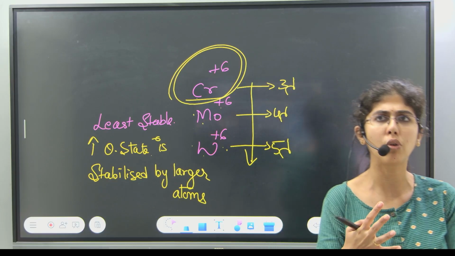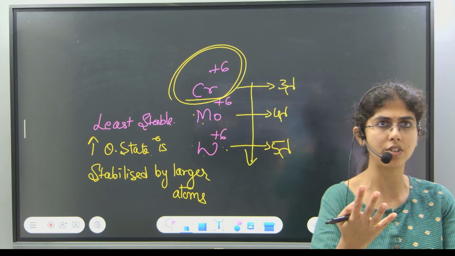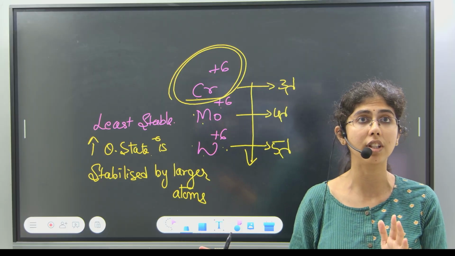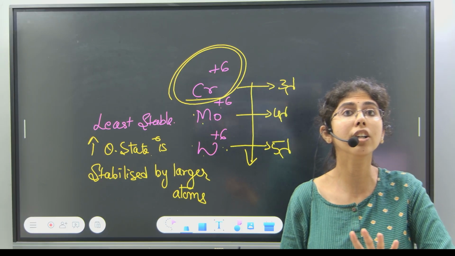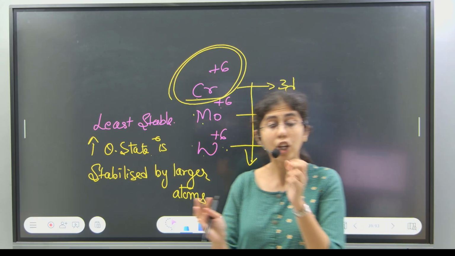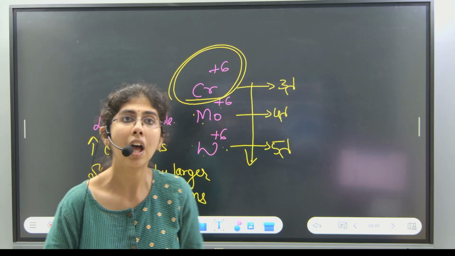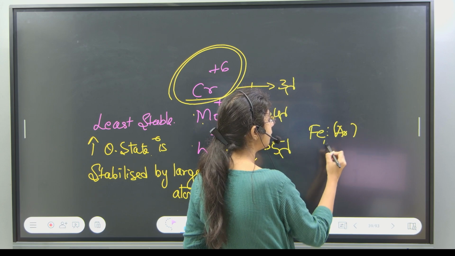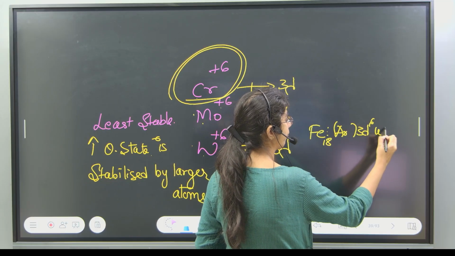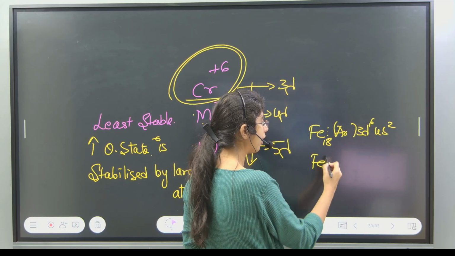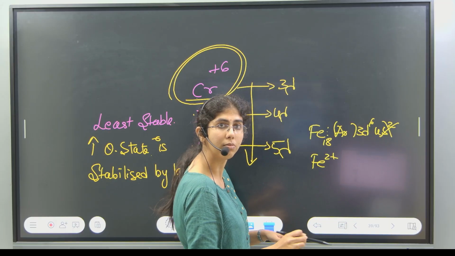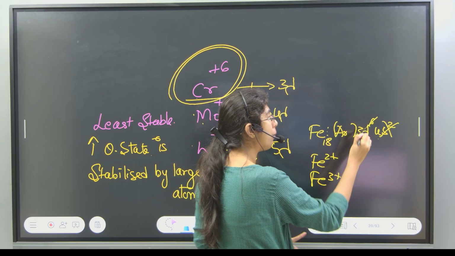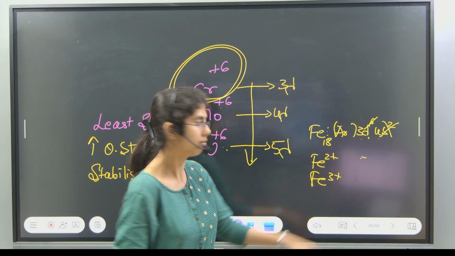Now, look, I told you potassium, sodium, all these will show a single oxidation state, +1. And these transition elements will show multiple oxidation states. Why do they show this kind of multiple oxidation state? You need to know the reason behind that as well. Now, if I take for example iron, argon 18, 3d6, 4s2. If I have to convert this into iron 2 plus, I would remove these two electrons. If I have to convert this into iron 3 plus, I will remove these two electrons, along with that I am also going to remove an electron from the 3d.